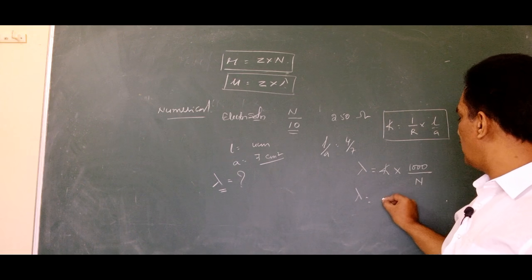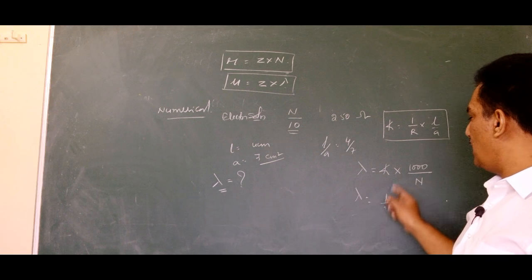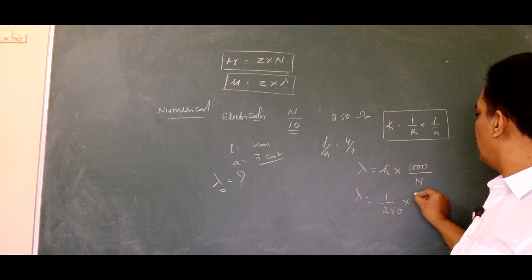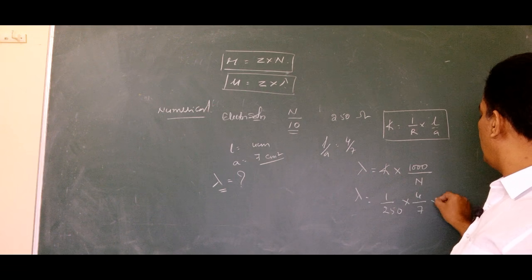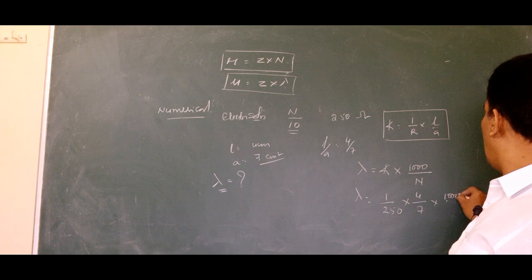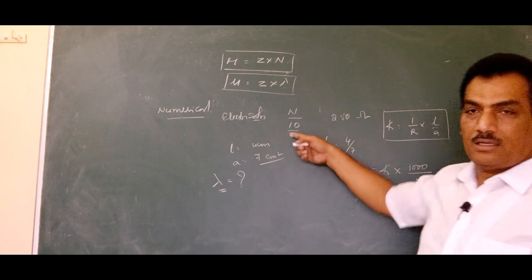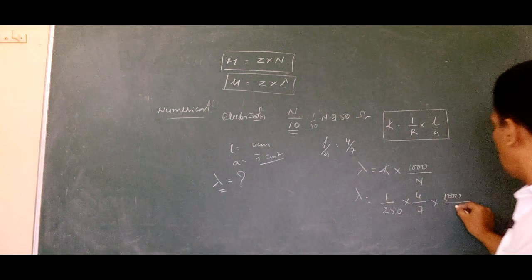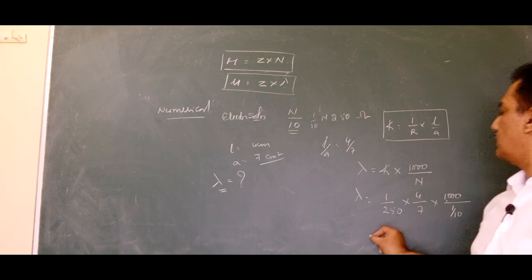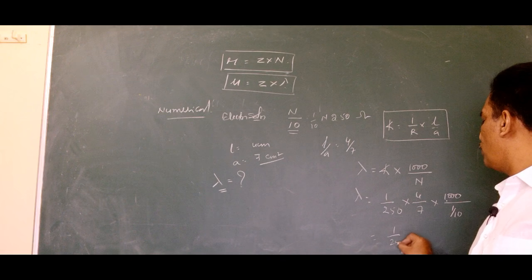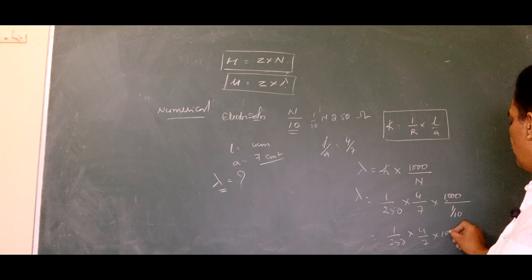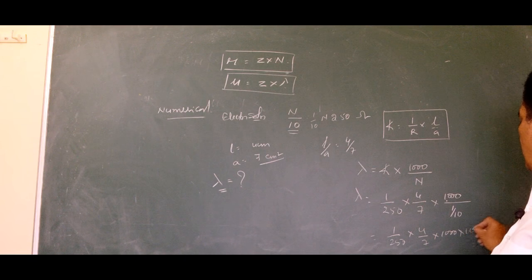Lambda is nothing but 1 by 250 into 4 by 7 into 1000 by N by 10, that means 1 by 10 normal. So that is 1 by 250 into 4 by 7 into 1000 into 10.